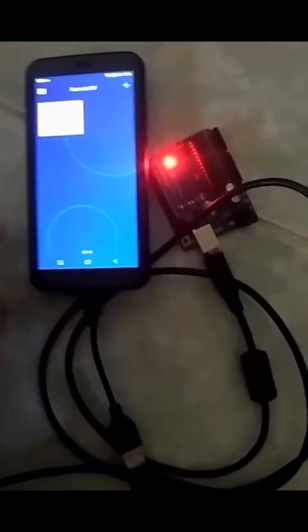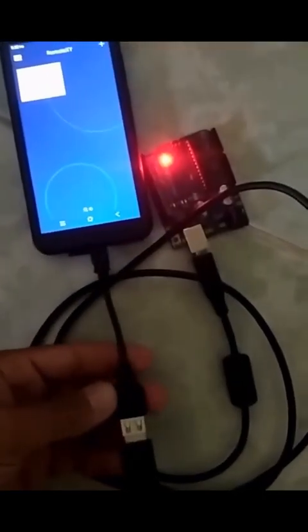Here in this example, we've seen how to connect Arduino Uno to the smartphone using the USB on the go connection using the RemoteXY application, if you don't have access to a wireless module like Bluetooth or Wi-Fi. Here we've connected the mobile phone to Arduino using the OTG USB cable.